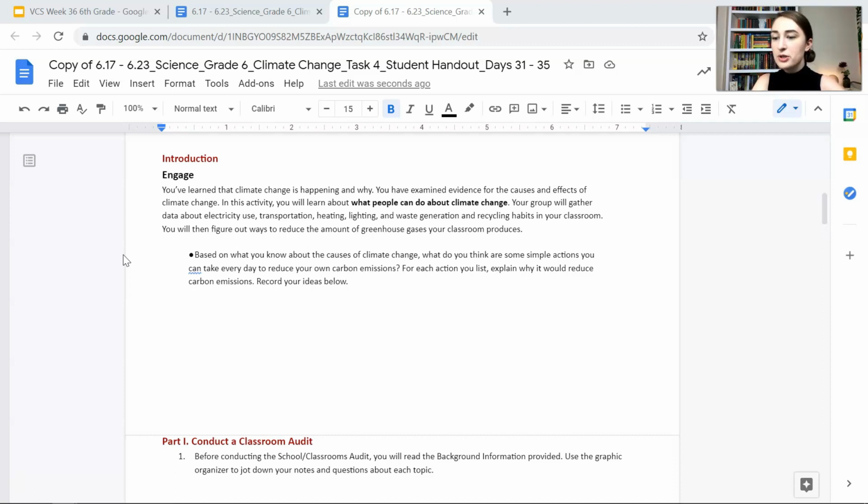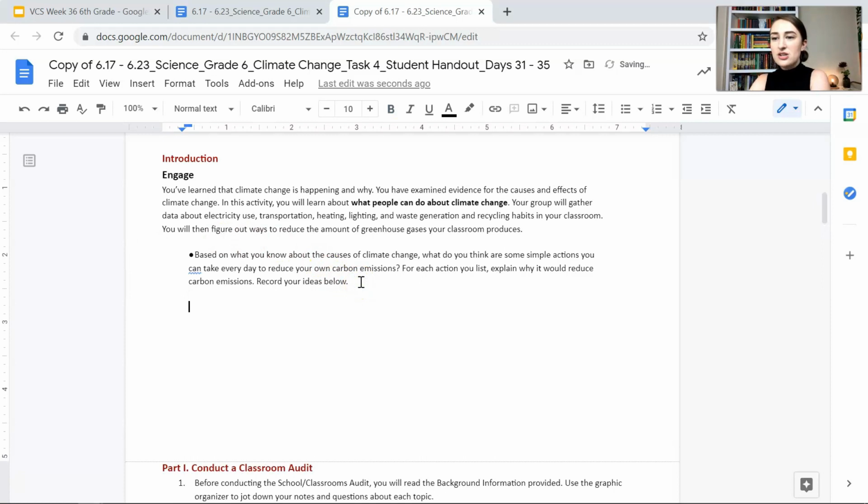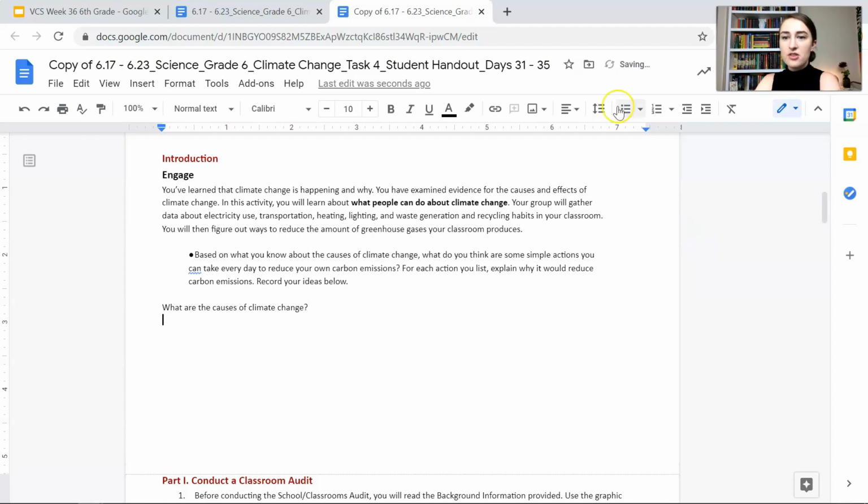And our first bullet point here: based on what you know about the causes of climate change, what do you think are some simple actions you can take every day to reduce your own carbon emissions? For each action listed, explain why it would reduce carbon emissions. Record your ideas below. All right, so first of all, we're actually going to answer a different question first. What are the causes of climate change? Let's just go over them again.